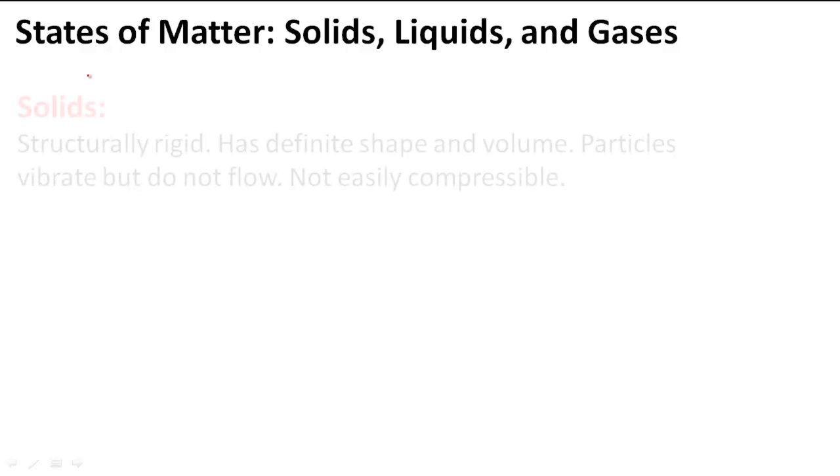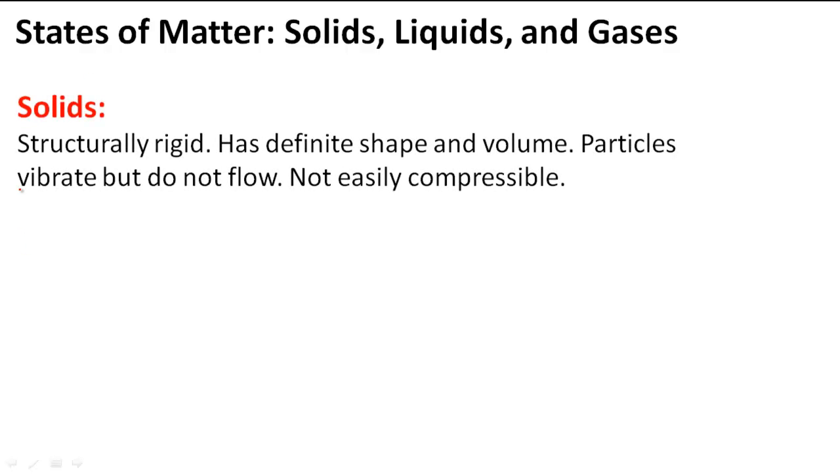Let's talk about solids. Solids are structurally rigid. They have definite shape and volume. Their particles vibrate but do not flow, and they're not easily compressible. What does that all mean?